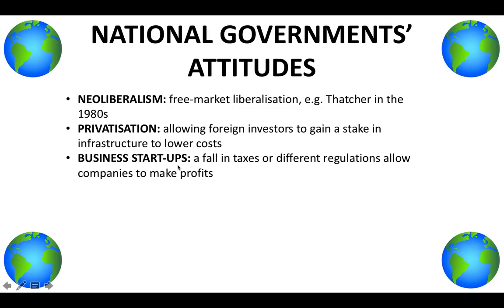And lastly, business startups. So a fall in taxes or different regulations allows smaller and local companies to make profits because there's not a massive influence and takeover of TNCs. And an example, in Italy, they've eased their restriction on Chinese textile companies starting up there. And actually, the Italian city of Prato has the largest Chinese population in Europe.